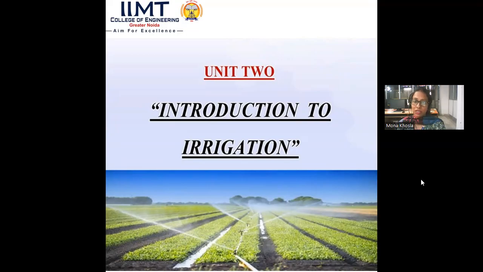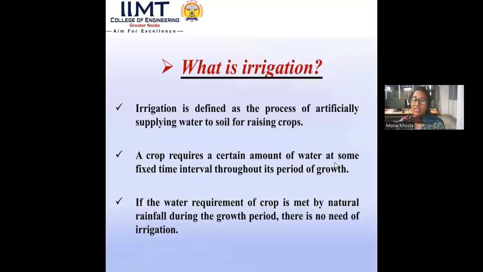Now, by the word irrigation, what does irrigation exactly mean? Irrigation is defined as the process of artificially supplying water to the soil for raising crops. So, when there is scarcity of rainfall or inadequate rainfall, we wholly and solely depend on irrigation.